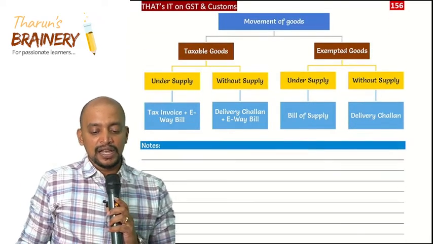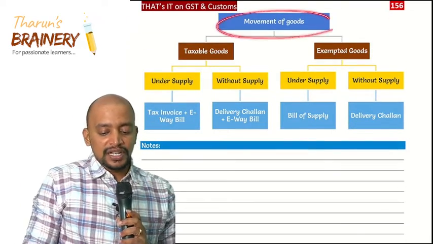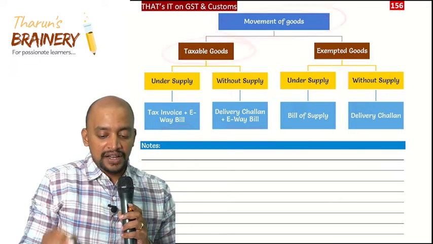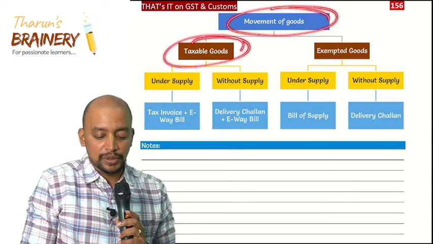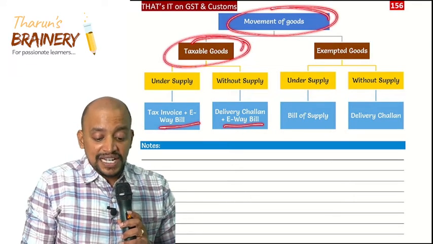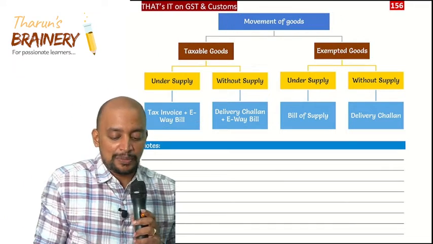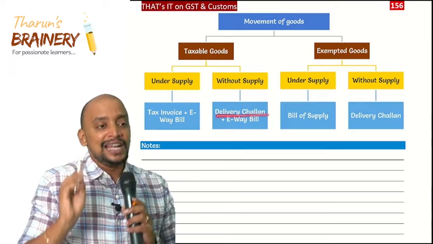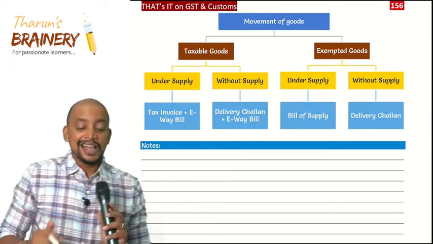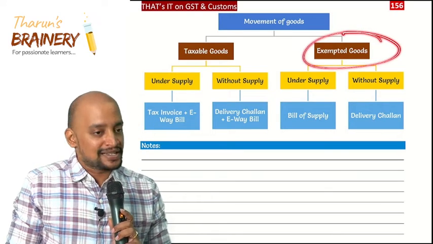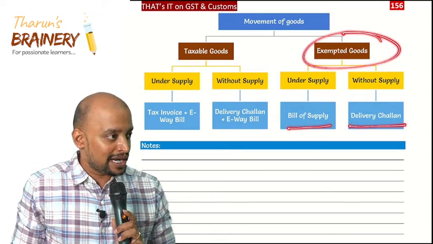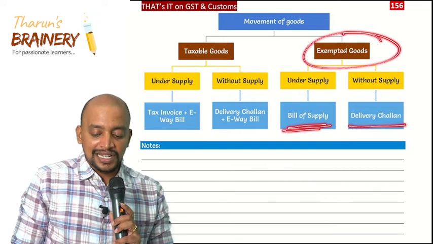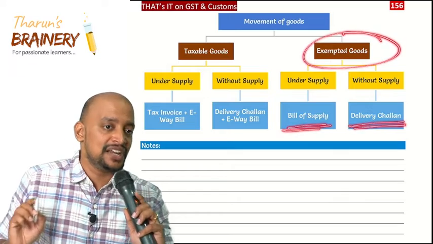See the next page. Whenever there is a movement of goods, if it is taxable goods, an e-way bill is required, correct? If it is under supply, one more document will be there, that is the tax invoice. If it is without supply, the document will be a delivery challan along with the e-way bill. Got it? Suppose the movement is of exempted goods, an e-way bill is not required. If it is under supply, the document is a bill of supply. If it is without supply, the document is a delivery challan.